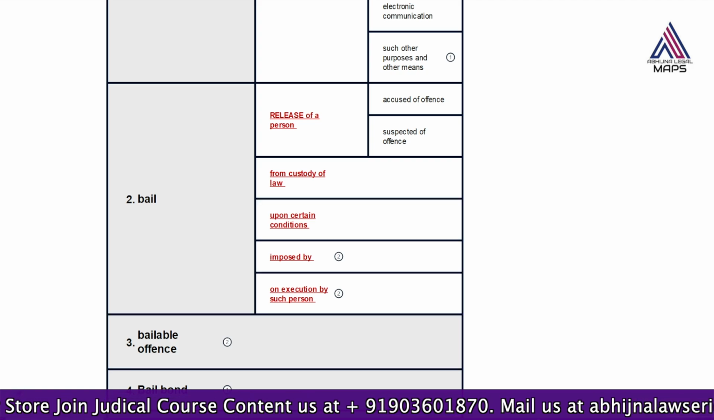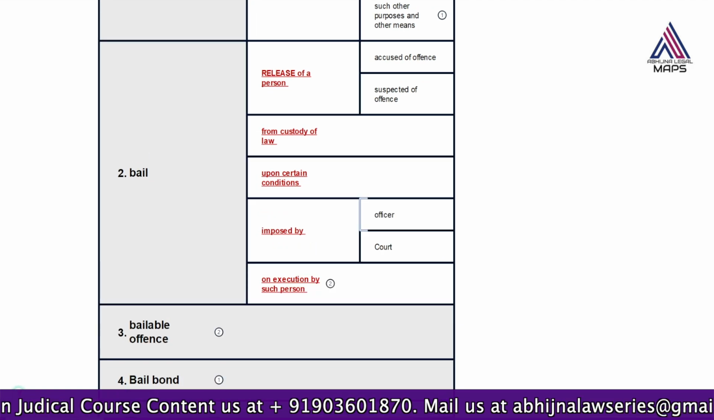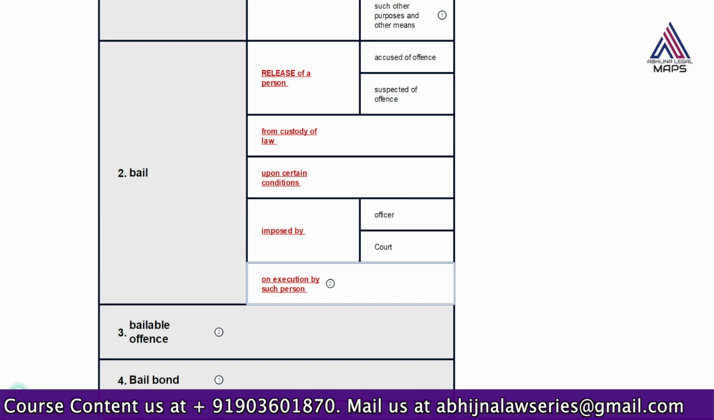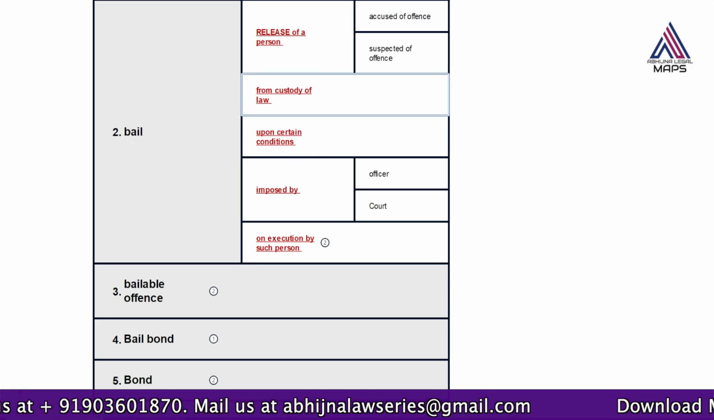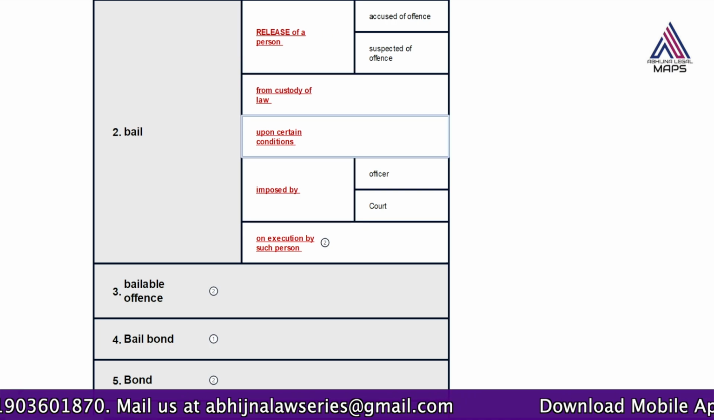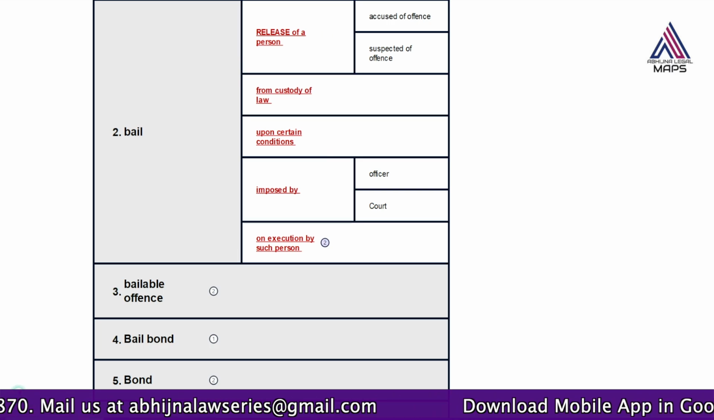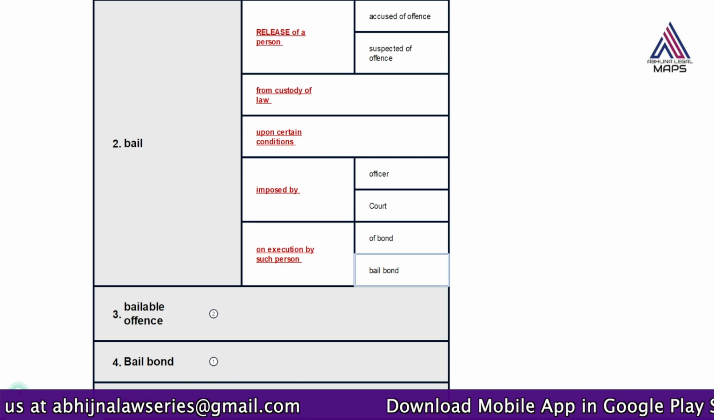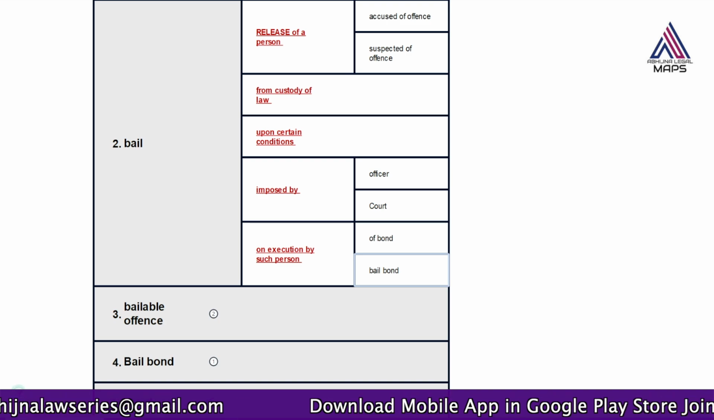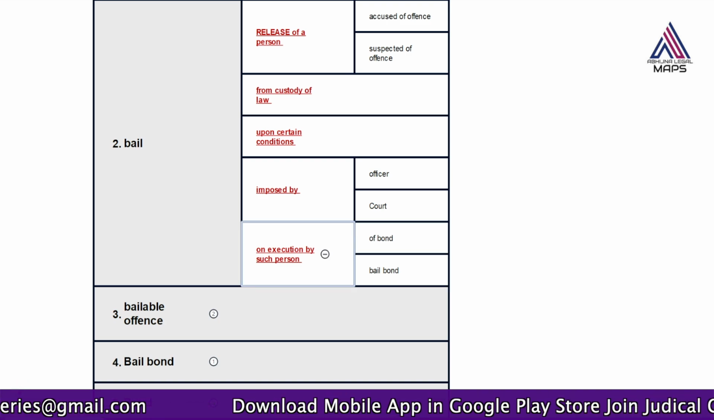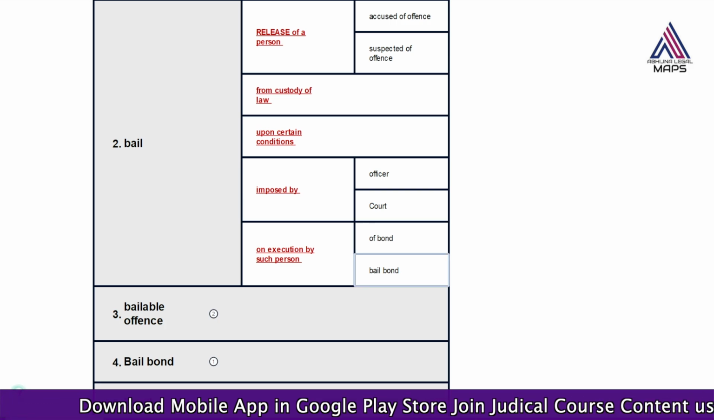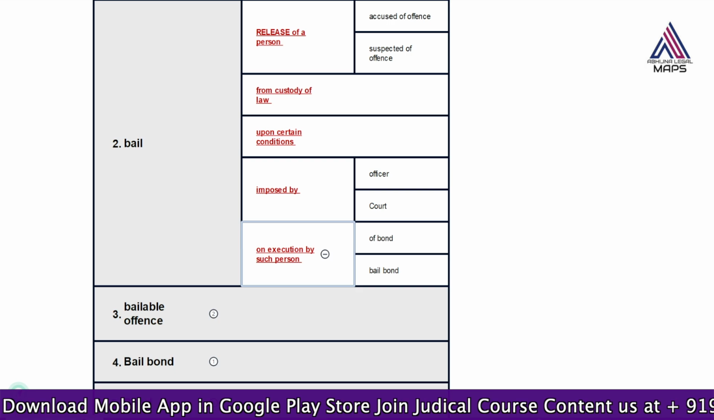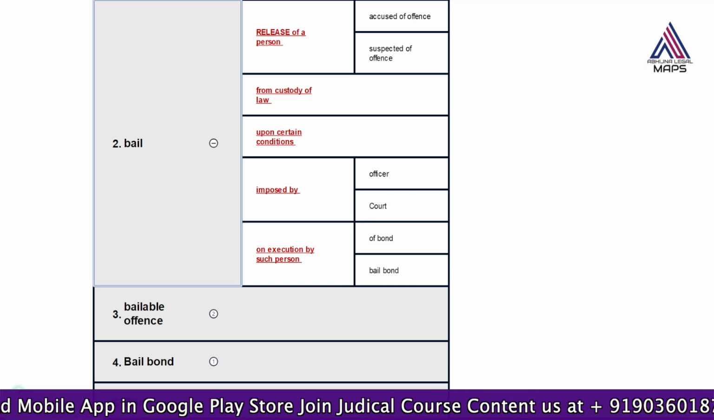And who can impose? It could be the police officer or the court itself. Anyone can impose. But he is not released just like that. The court may give an order, but he must execute a certain bond or a certain bail bond. It depends upon what the court orders, whether it is bond or bail bond. Okay, so that is bail.